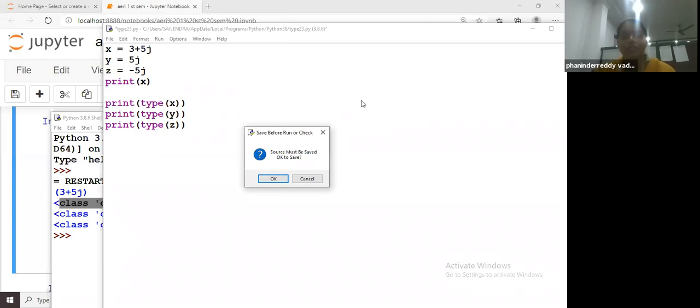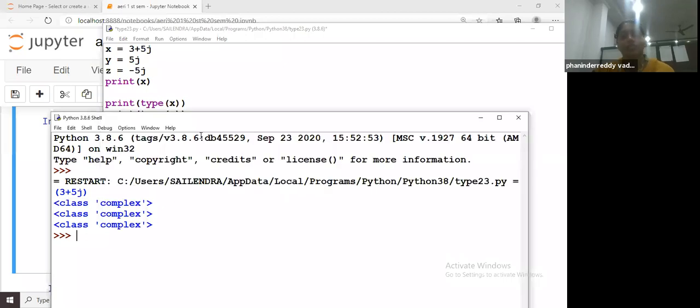Okay, we'll see. You just send me a snapshot. We are doing it like this only. Print type of X. When we give type of X, we get the data type of X, and we will get the output. Is it fine? Any doubt, students, up to now?